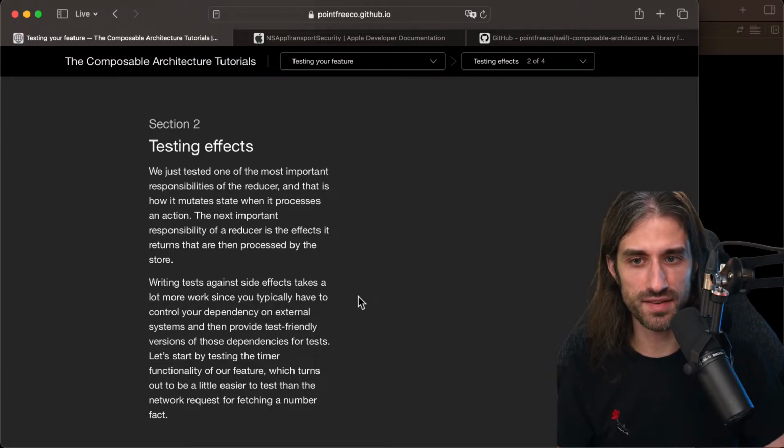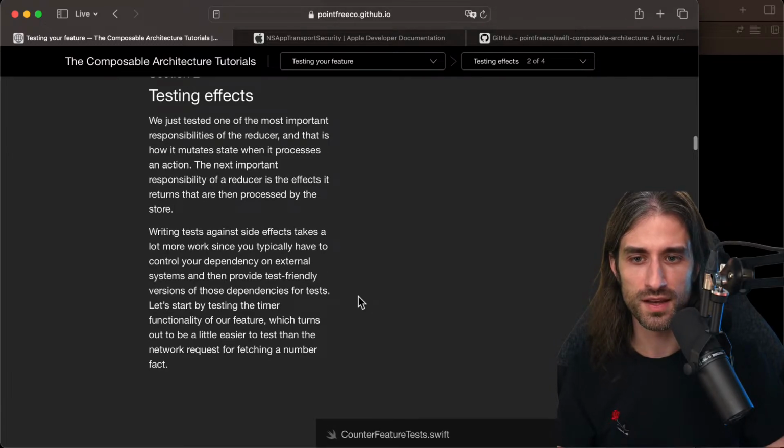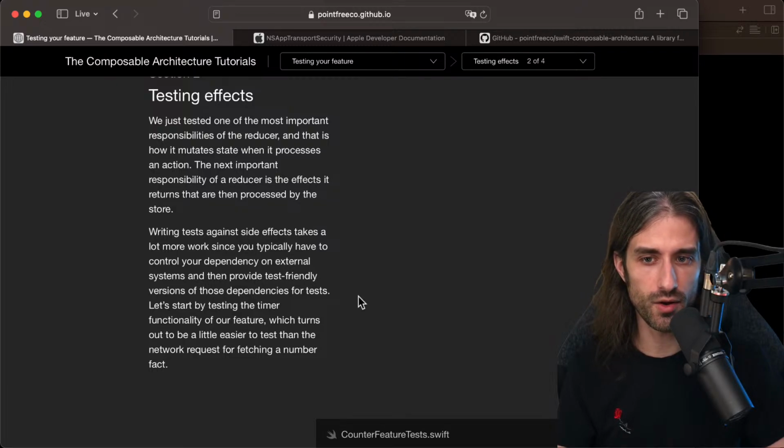Writing tests against side effects takes a lot more work, since you typically have to control your dependency on external systems and then provide test-friendly versions of those dependencies for tests. For instance, for the network call, you need to mock the return of the network call. So let's start by testing the timer functionality of our feature, which turned out to be a little easier to test than the network request for fetching a number fact.